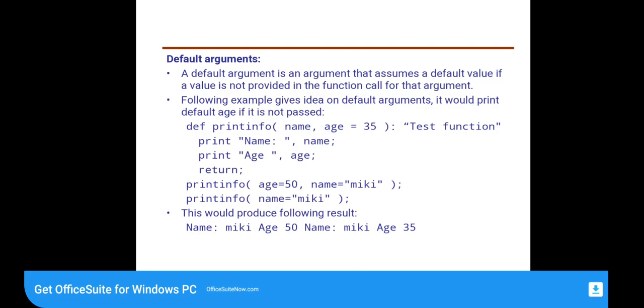Then default arguments. A default argument is an argument that assumes a default value if a value is not provided in the function call for that argument. The following example gives an idea of default arguments. It would print the default age if it is not passed. So this is a simple example. This program will produce the result Mickey age 50, and name Mickey age 35 also.